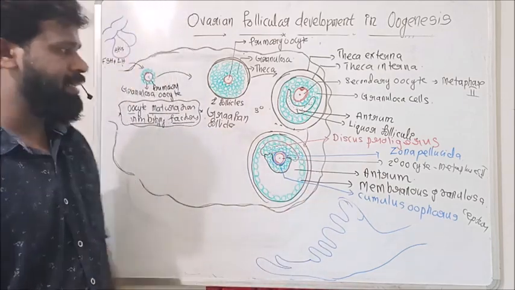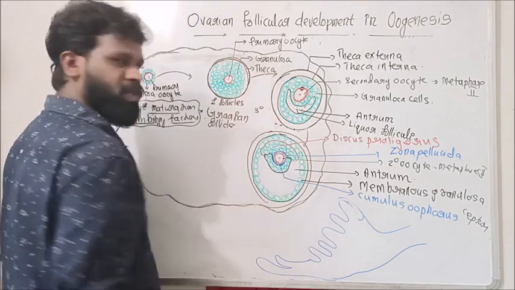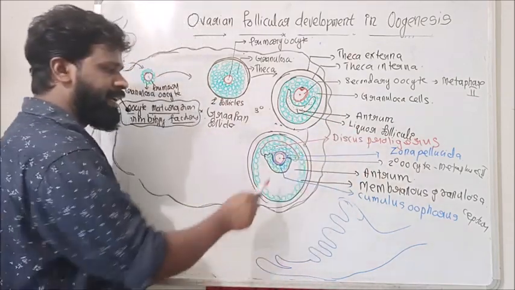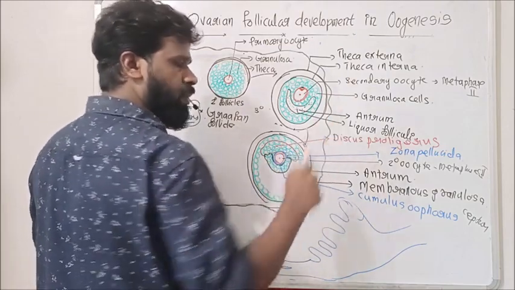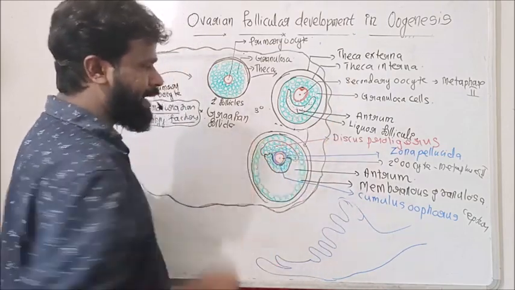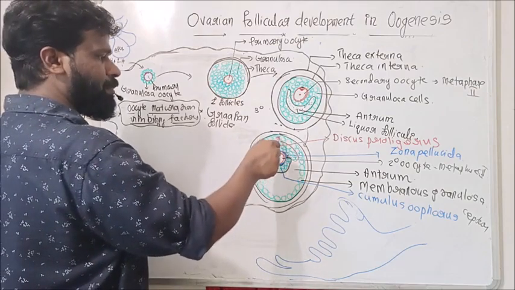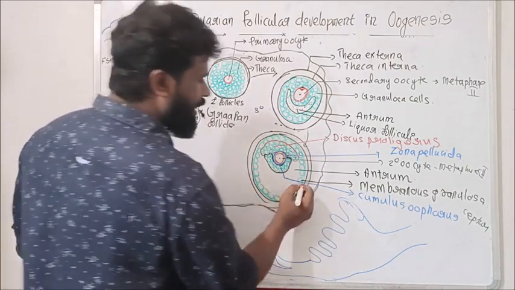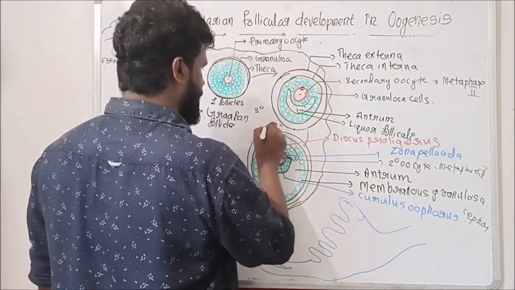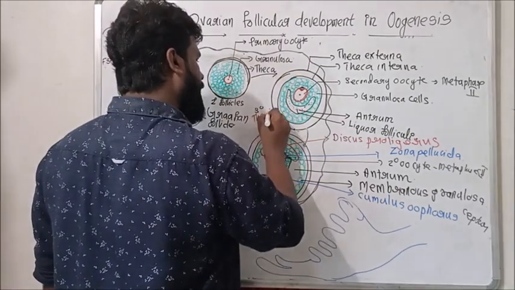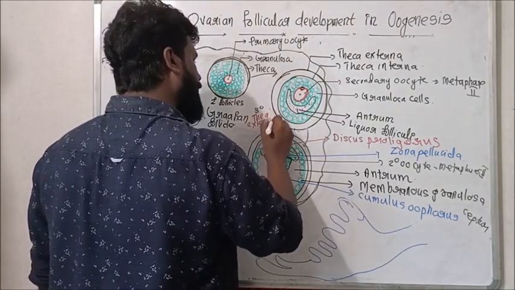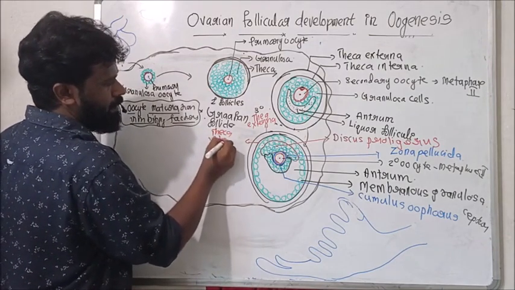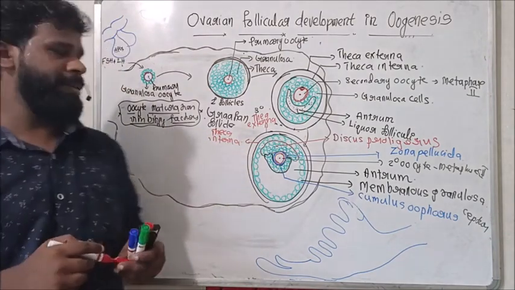Okay, so this Graafian follicle contains the secondary oocyte in metaphase 2, the newly formed protein membrane zona pellucida, the cumulus oophorus, the discus proligerus, as well as the membranous granulosa. The cumulus oophorus, discus proligerus, and membranous granulosa are nothing but follicular cells. Then similarly, the theca externa and theca interna.